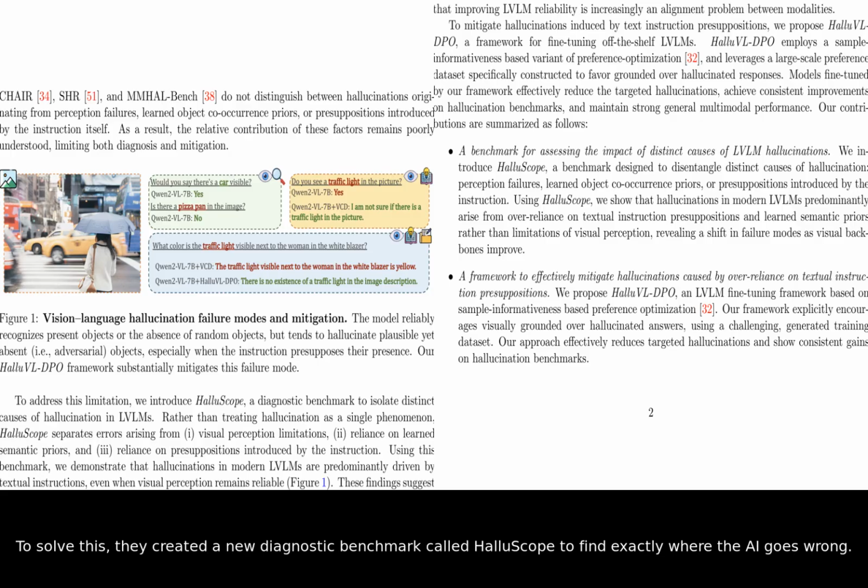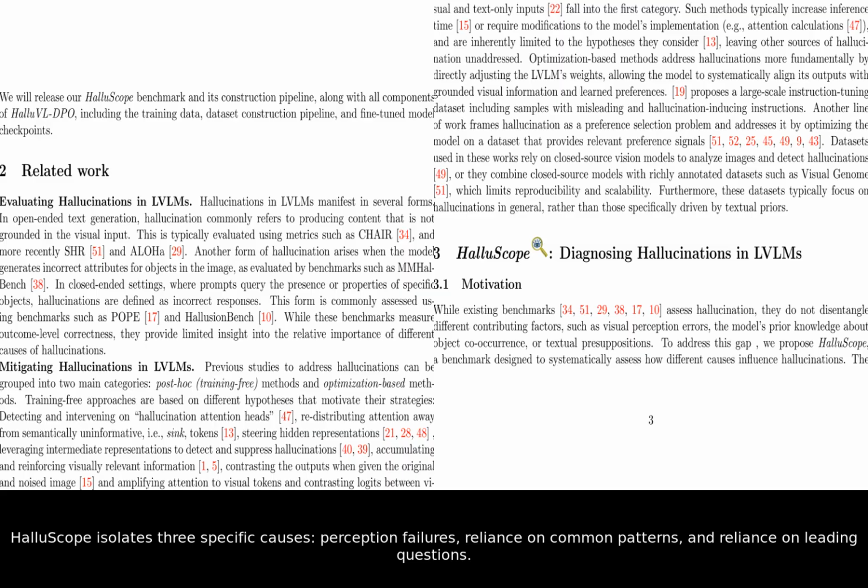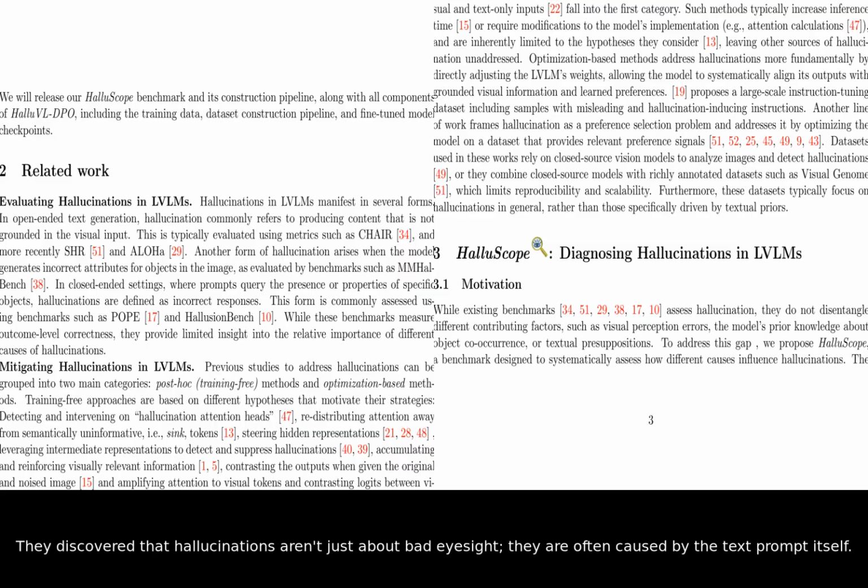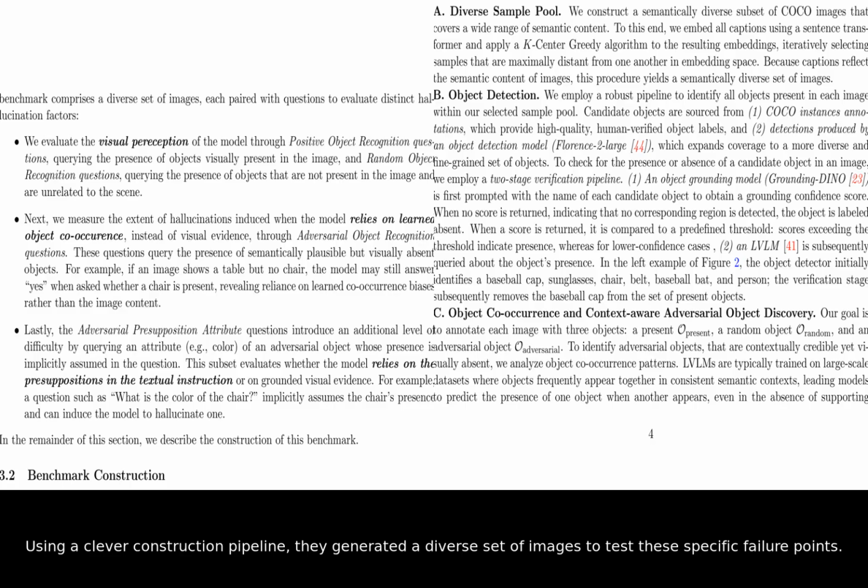To solve this, they created a new diagnostic benchmark called HalluScope to find exactly where the AI goes wrong. HalluScope isolates three specific causes: perception failures, reliance on common patterns, and reliance on leading questions. They discovered that hallucinations aren't just about bad eyesight, they are often caused by the text prompt itself. Using a clever construction pipeline, they generated a diverse set of images to test these specific failure points.